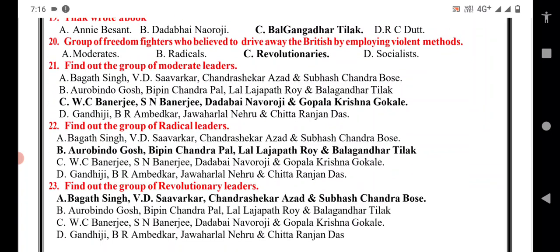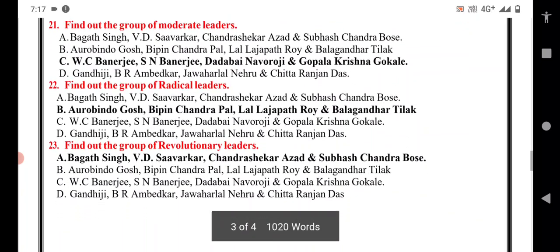Find out the group of moderate leaders: W.C. Banerjee, S.N. Banerjee, Dadabhai Naoroji, Gopalakrishna Gokhale. Okay, so C option is the correct answer. Find out the group of radicals: Aurobindo Ghosh, Bipin Chandra Pal, Lala Lajpat Rai and Bal Gangadhar Tilak.